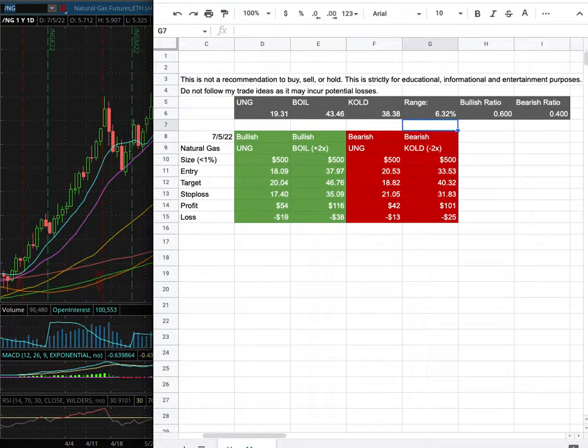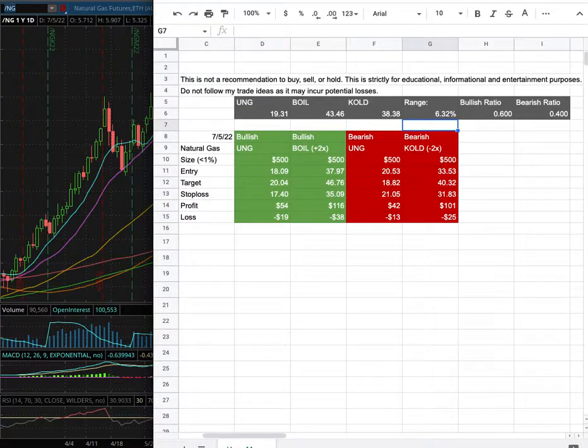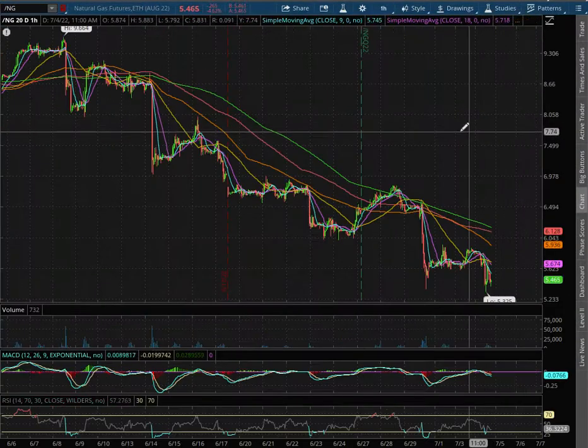Natural gas. In this video, we'll be going over my trade idea of the week and the day-by-day probability model. So let's start off with the technical analysis on the 1-hour chart.